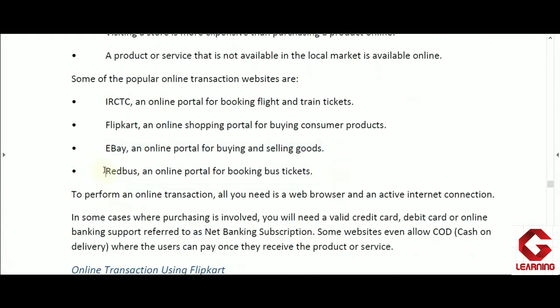And Redbus is one portal, and by using this portal we are able to book tickets for buses. So here also we have to pay for the bus ticket online only. So Redbus is one portal, and this portal is allowing online transaction.